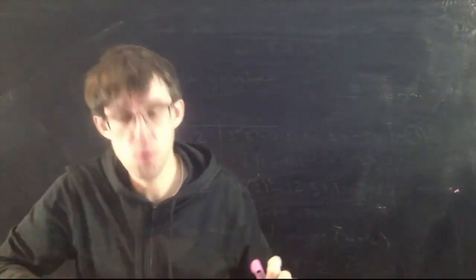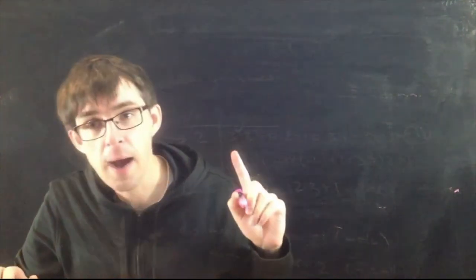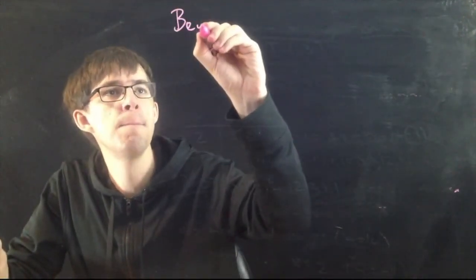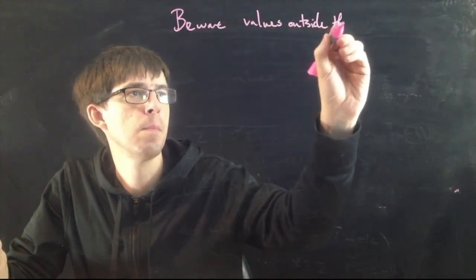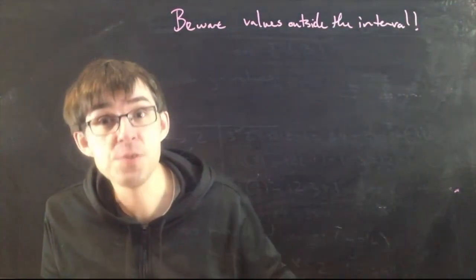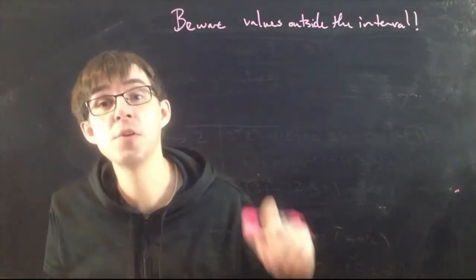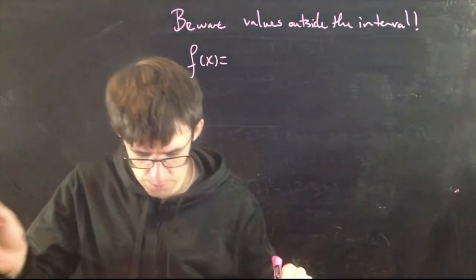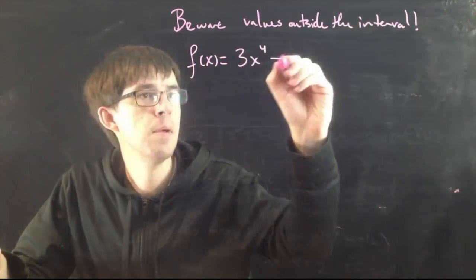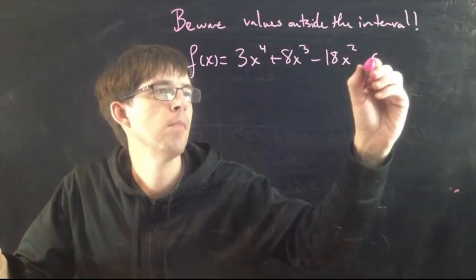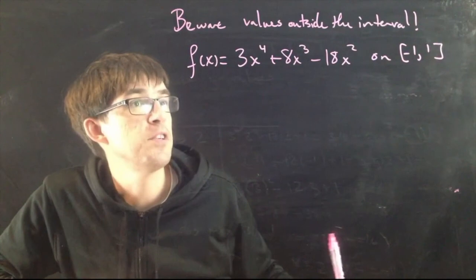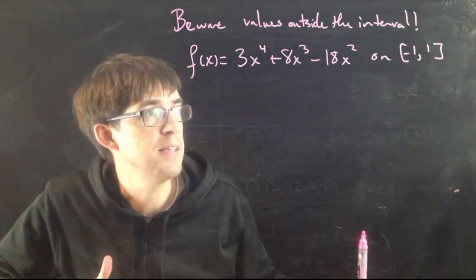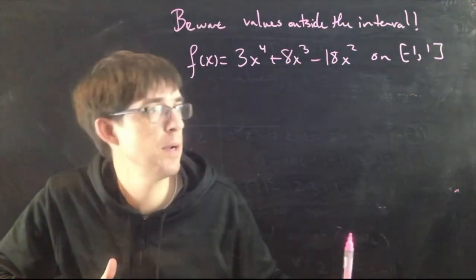There's not really much that can go wrong with these guys. There's one slight thing you need to be careful of. I will say, beware values that are outside the interval. You'll see what I mean in a moment. Let's try this function, f of x equals 3x to the 4 plus 8x cubed minus 18x squared on the interval minus 1 to 1.